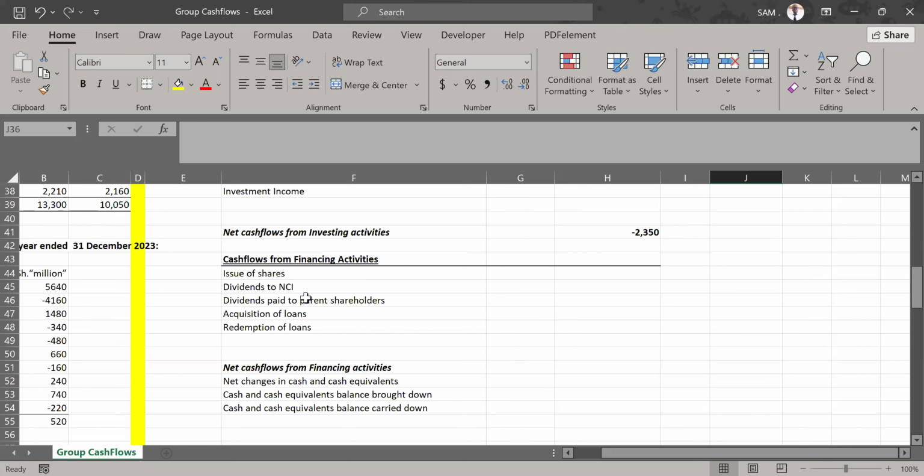Did we acquire any loans? Or did we pay back any loans? These elements, I believe you are well aware of them. And now let's narrow down and see: how do we know if shares were issued?